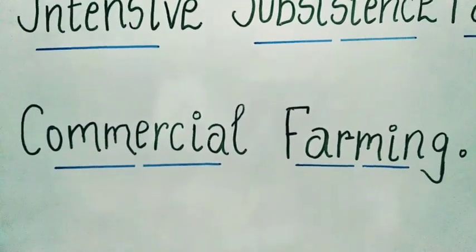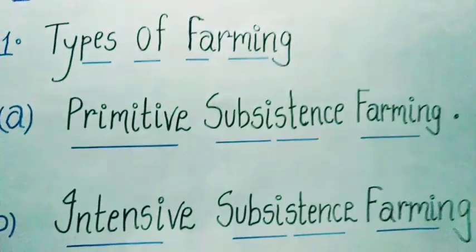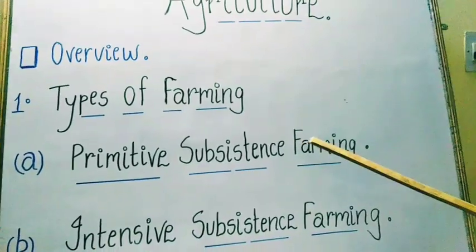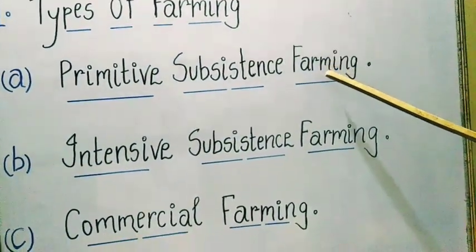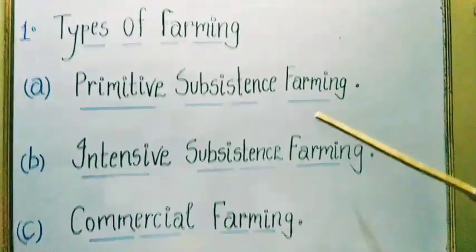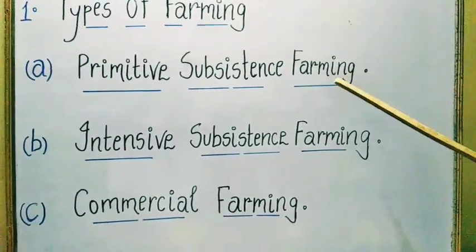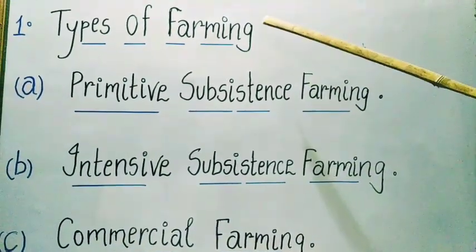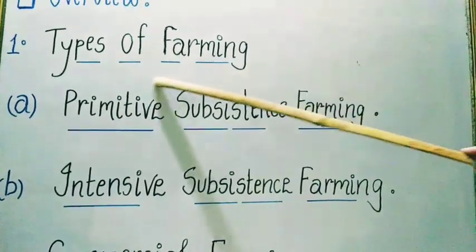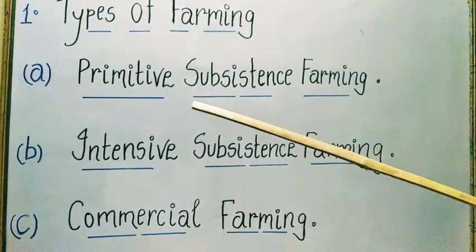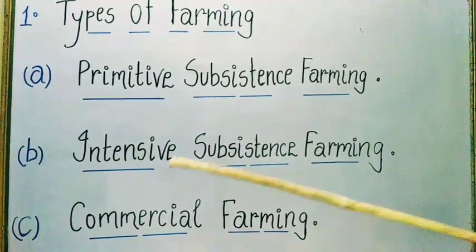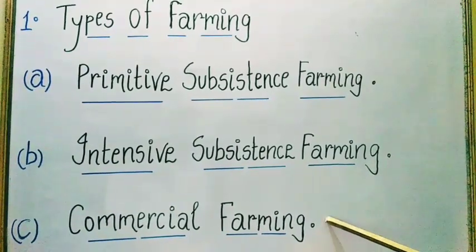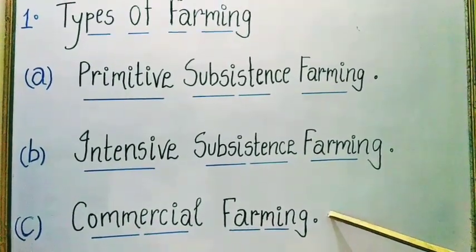I hope all these types of farming are clear to you. Types of farming depend upon the availability and character, varying from subsistence to commercial type. At present, different parts of the country follow different types. According to the characteristics of the soil, it is divided mainly into three: primitive subsistence farming, intensive subsistence farming and commercial farming. Is it clear? I hope it is clear.